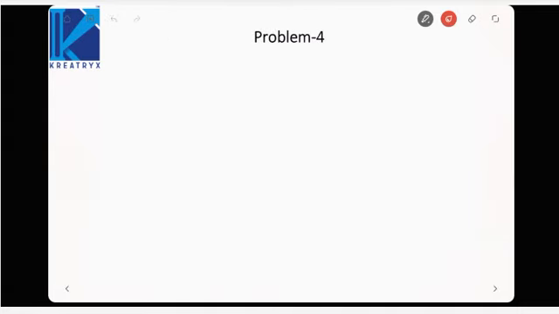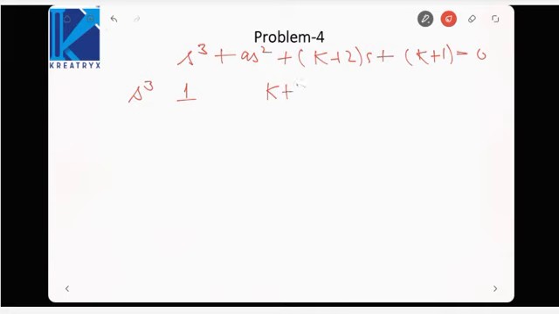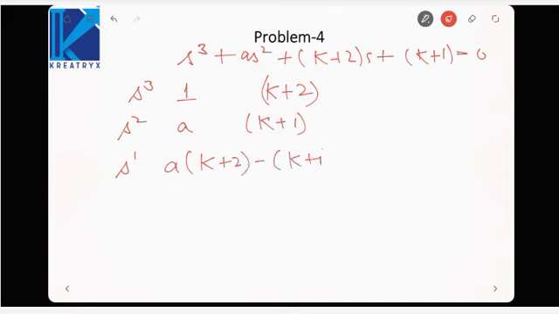Okay. So let me write down the equation again. S cube plus a s square plus (k plus 2)s plus (k plus 1) equal to 0. Now let us form the Routh array. S cube: 1, k plus 2. S square: a, k plus 1. S raised to power 1: (a(k plus 2) minus (k plus 1)) by a. S raised to power 0: k plus 1.